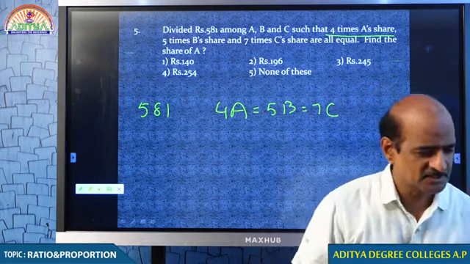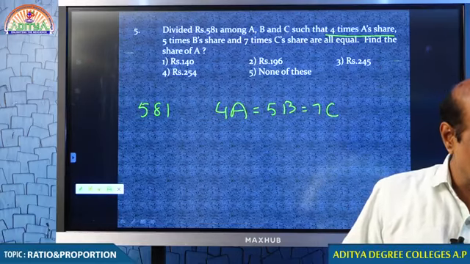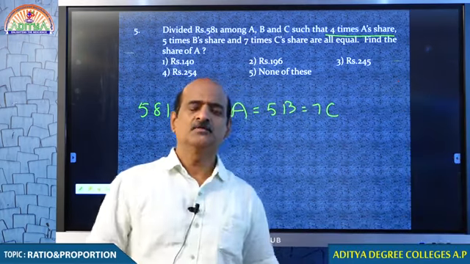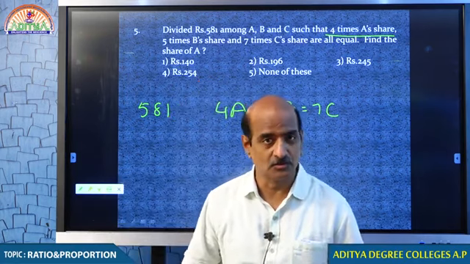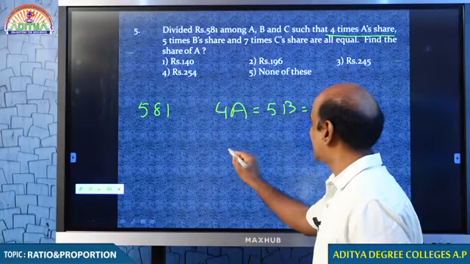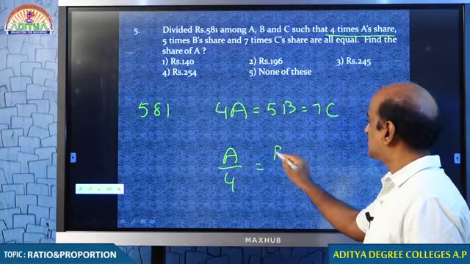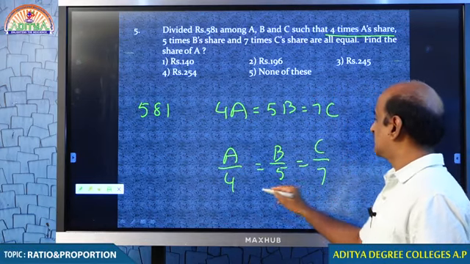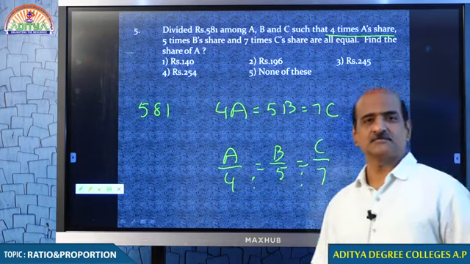This gives us a little confusion, because this kind of condition is very difficult. Students, as I told you already, whenever an amount is supposed to be divided, obviously we need to know the condition, we need to know the ratio. Had the condition been something like A by 4, B by 5 is equal to C by 7, we would have divided the amount in the ratio 4:5:7.